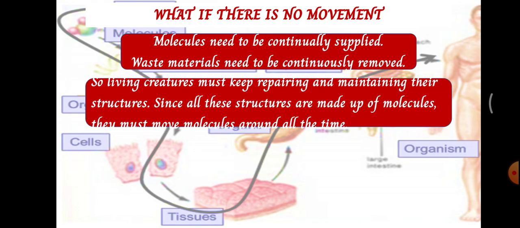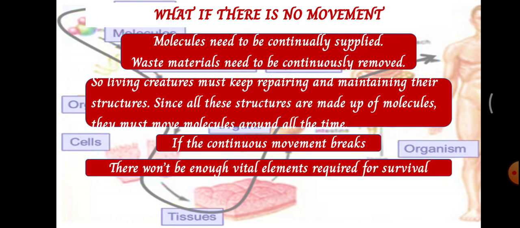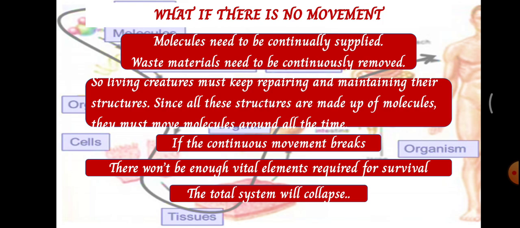Why do we need such a continuous supply? We have already seen that living creatures must keep on repairing and maintaining their structures, and since they are made up of small molecules, they need all these molecules around them at all times. If the continuous movement breaks, normal functions won't take place, and there won't be enough vital elements required for survival or the removal of waste material. So it will lead to the collapse of the whole system, and can even lead to the death of the organism.